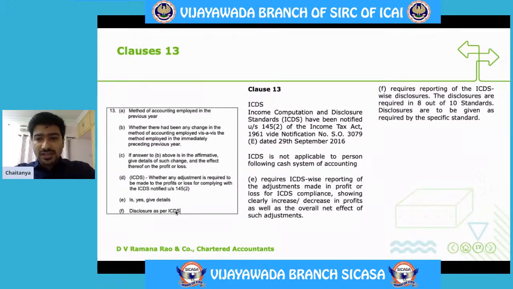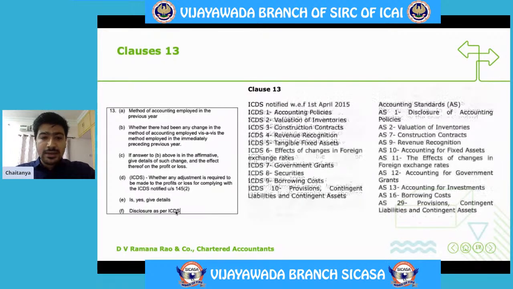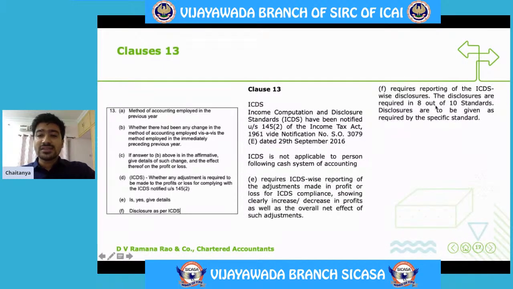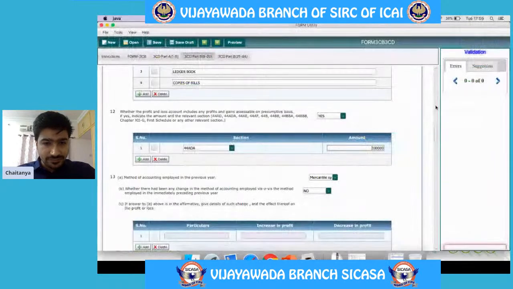And as per clause F, ICDS requires reporting of ICDS-wise disclosures. As we have seen, there are 10 ICDS standards, and out of these 10, there are 8 ICDS standards which require disclosure. For those standards which are not applicable, we can mention it as not applicable. We will see that in the utility now.